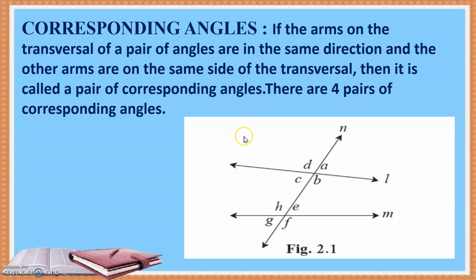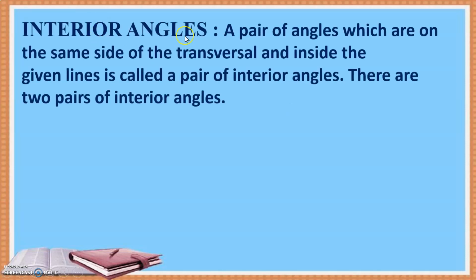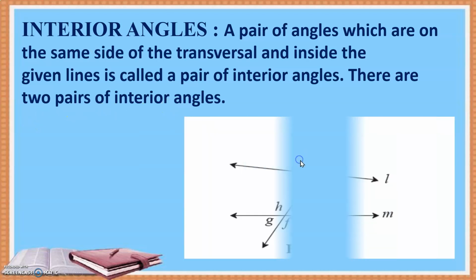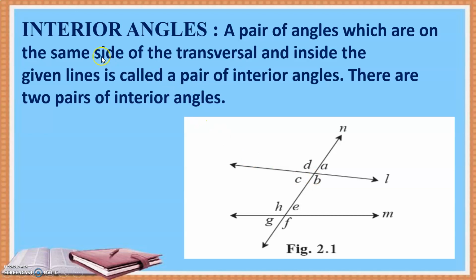Let us go to the next type of angles, that is the interior angles. A pair of angles which are on the same side of the transversal and inside the given lines is called a pair of interior angles, and there are 2 pairs of interior angles. So let us take the same figure, students. And now what is the first condition? A pair of angles which are on the same side of the transversal. They should be on the same side.